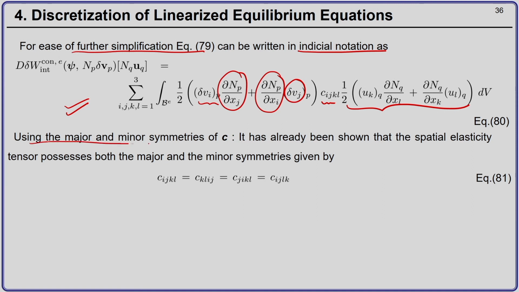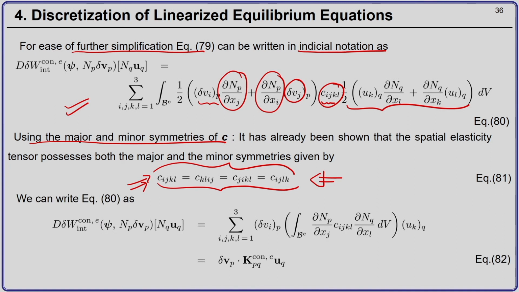Now I can use the major and minor symmetry. During the hyperelasticity discussion, we had shown that the spatial elasticity tensor C has the major and minor symmetries, as shown in equation 81 here. If I use these major and minor symmetries one by one, I can reduce equation 80 to the following expression. I just have to use equation 81.